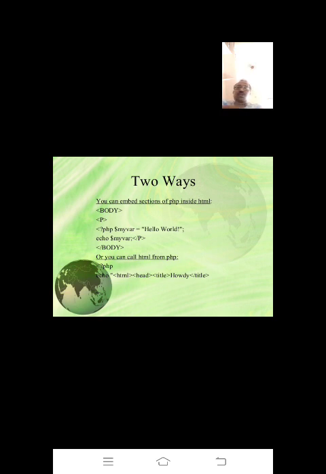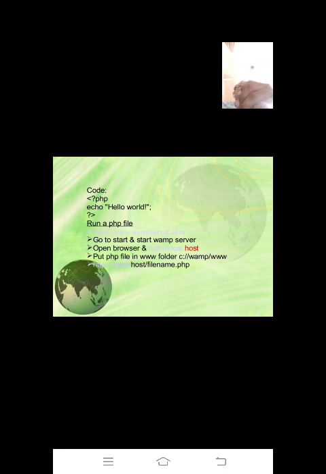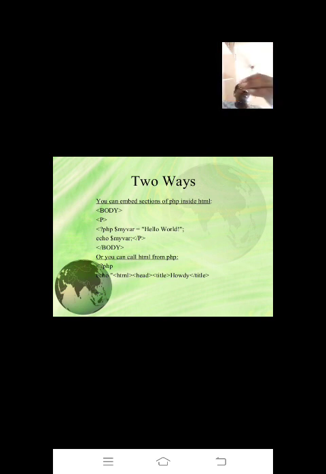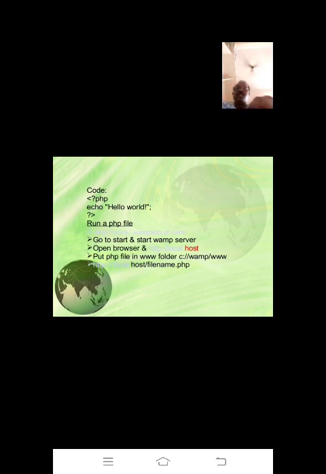Or you can call an HTML file from PHP. After this is written, you can call this file in HTML. So question mark, echo, HTML, head, title, or some message, and close the title and close it, then you will get the same. So these are the two ways to include it. Either write directly in the body, or you can write the PHP file with HTML like this second way. So the code is like this. You have written echo hello world. This is how to run a PHP file.